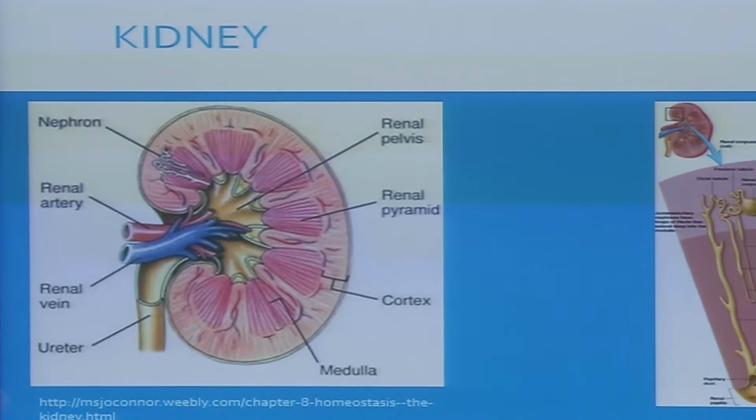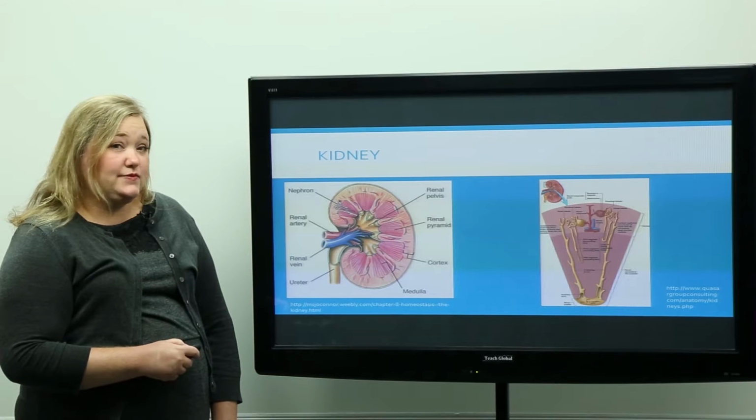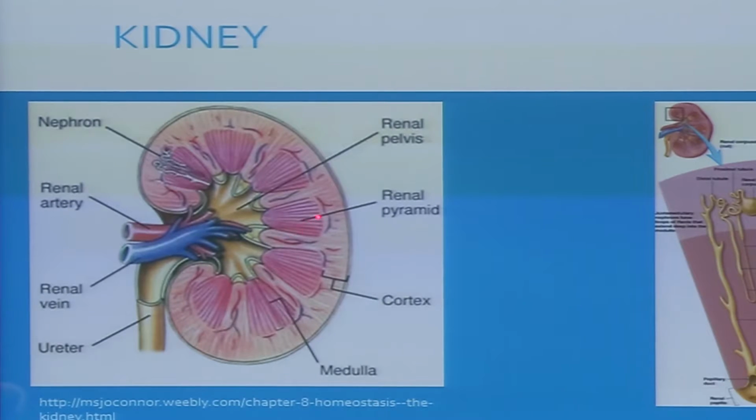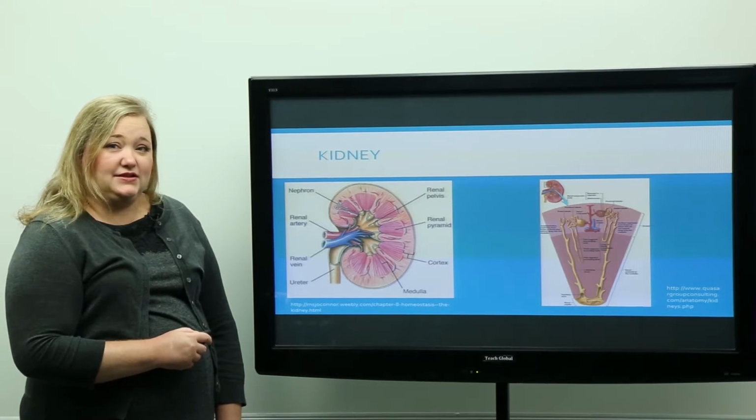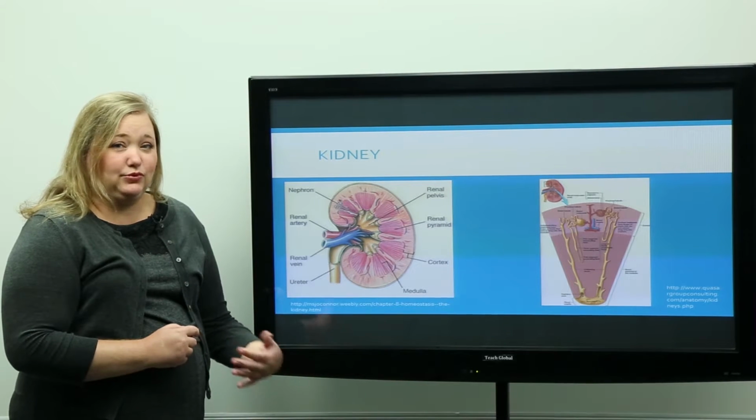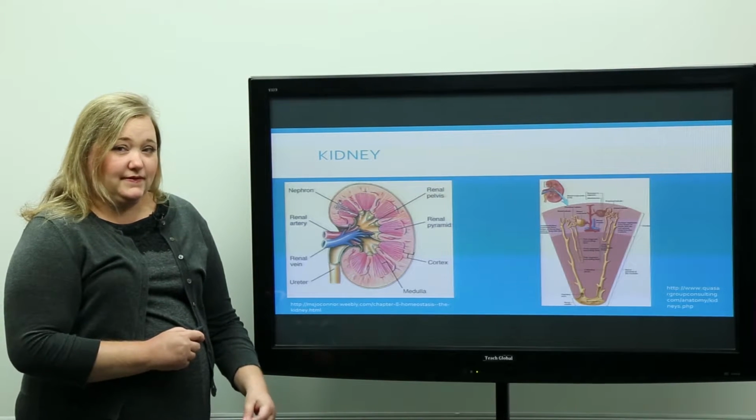As you'll see, it is composed of an outer cortex and then the inner medulla, and then each of these triangular spots are renal pyramids, into the renal pelvis, and then in through to the ureter. So the renal pelvis leads into the ureter. And as you can see, we're going in through the renal artery. So the renal artery is leading into the kidney. So that is where the blood is brought into the kidney in order to be filtered.